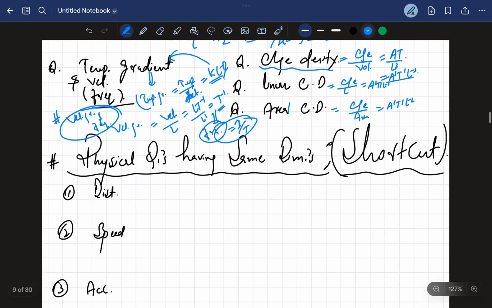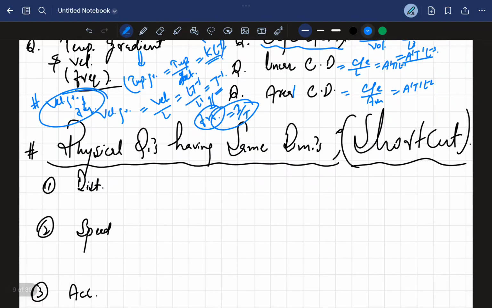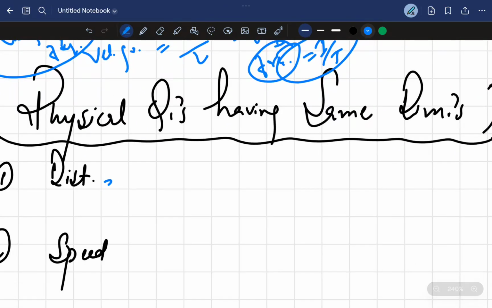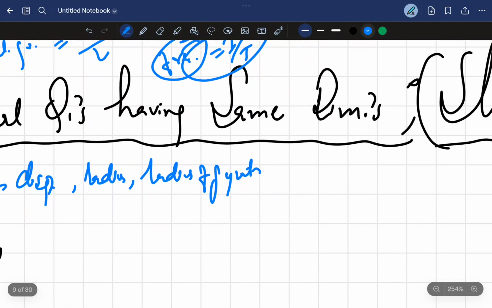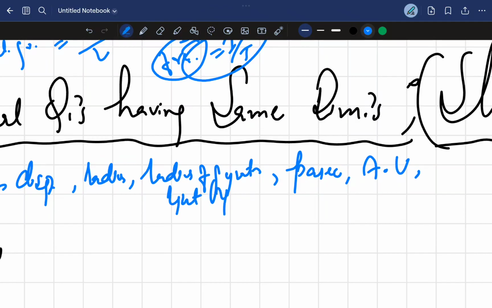Okay, now physical quantities that have got the same dimensions, उसका शॉर्टकट एक ही देखो. अब आपको क्या करना है, आपको फॉर्मूला यूज करके डायमेंशंस उतना टाइम नहीं होता है बार बार, ठीक है ना. आपको अब चीजें कुछ, you have to rotify the things so that you can get the answer of the question very very quickly and faster. Alright, distance, displacement, radius of gyration, parsec, astronomical unit, light year, wavelength.